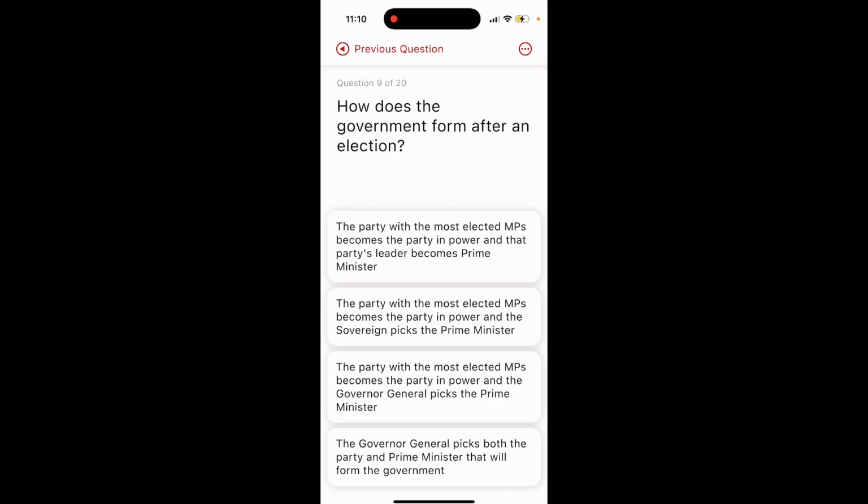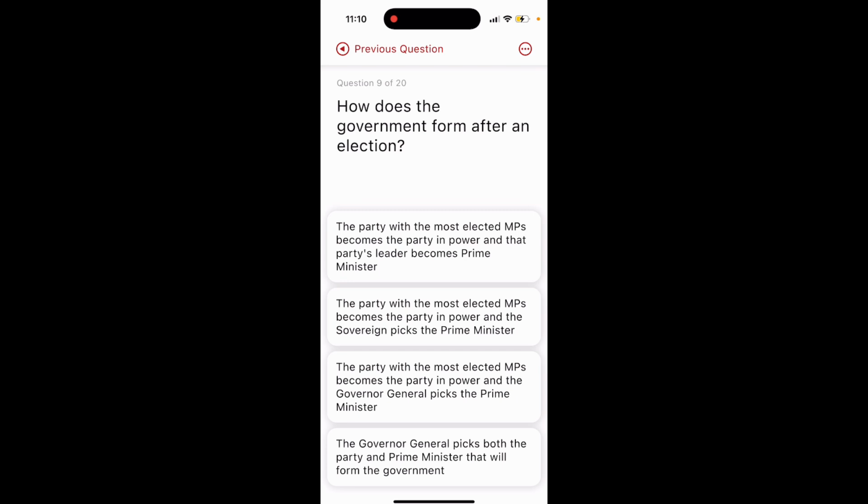Question 9. How does the government form after an election? Option 1, the party with the most elected MPs becomes the party in power and that party's leader becomes prime minister. Option 2, the party with the most elected MPs becomes the party in power and the sovereign picks the prime minister.